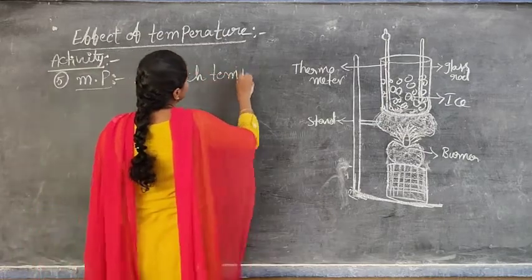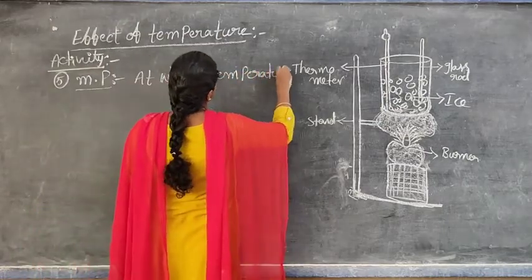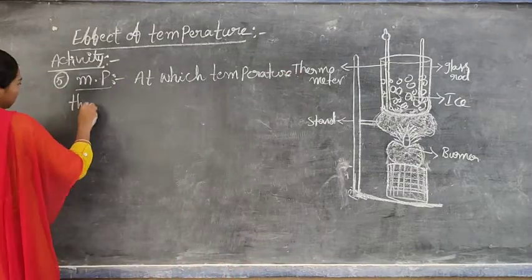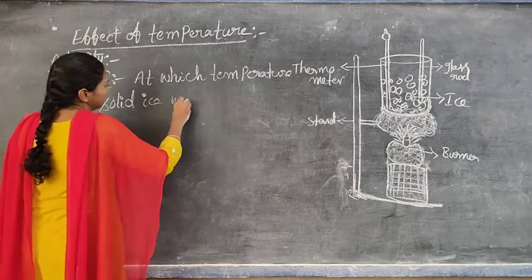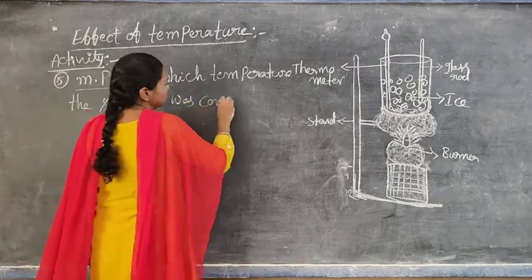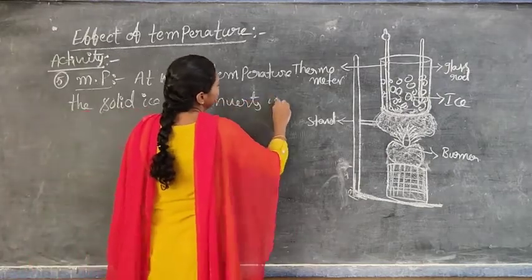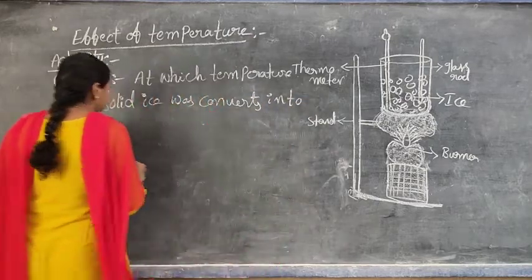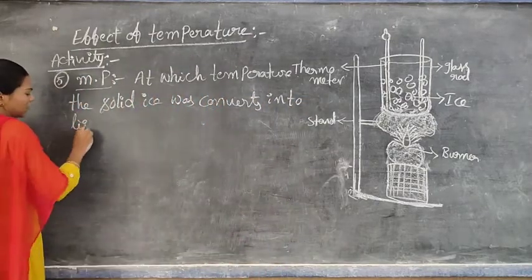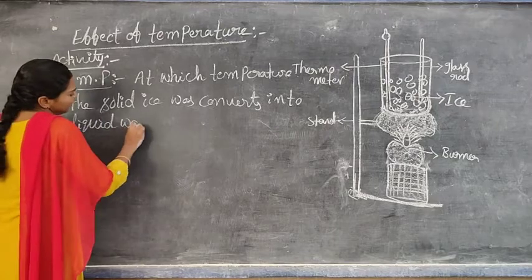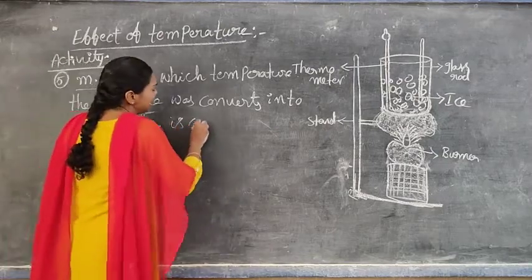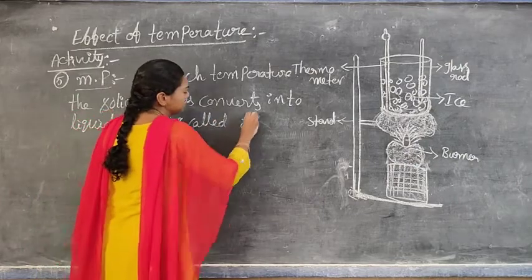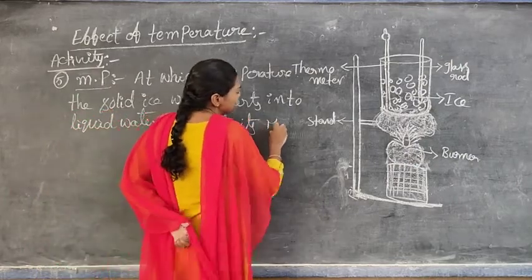At which temperature the solid ice is converted into liquid water is called its melting point.